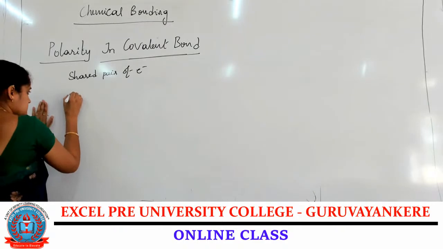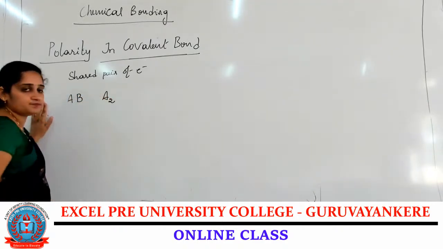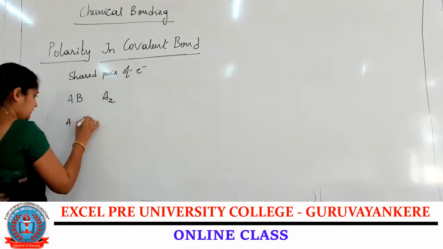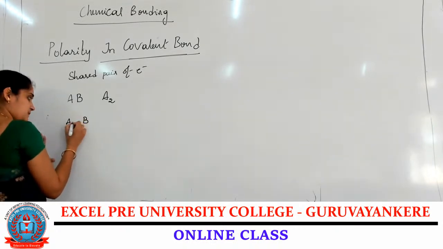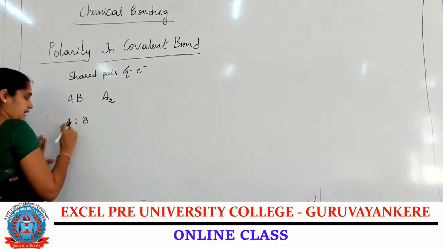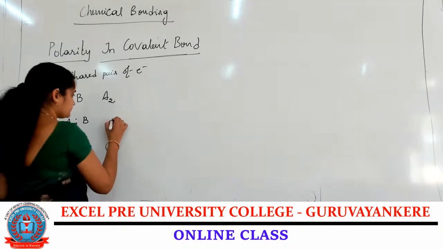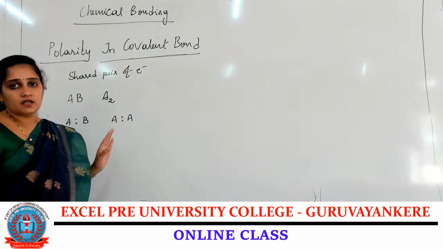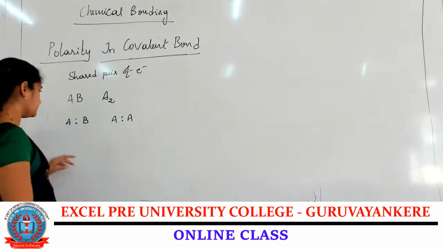Now let me consider two examples, AB and A2 molecules. Between the two atoms, a single bond is present. Let me write the electron pair in the middle of the two atoms. Single bond is formed between A and A atoms.